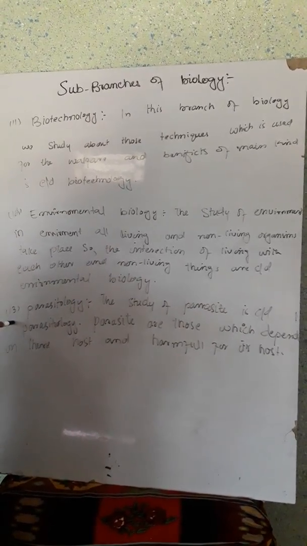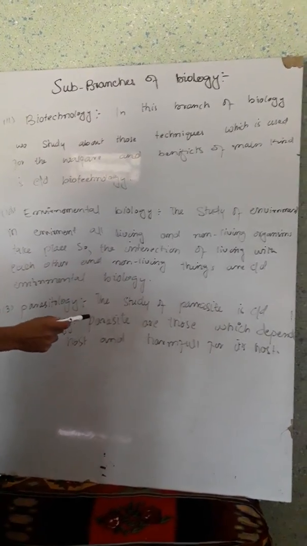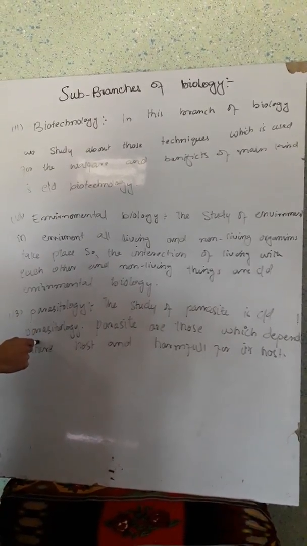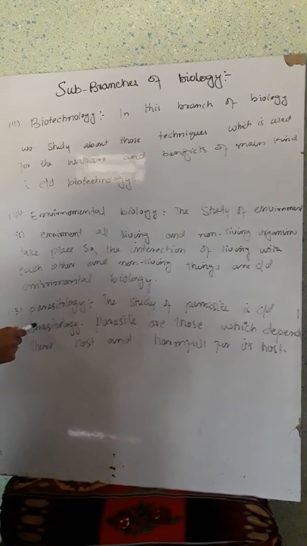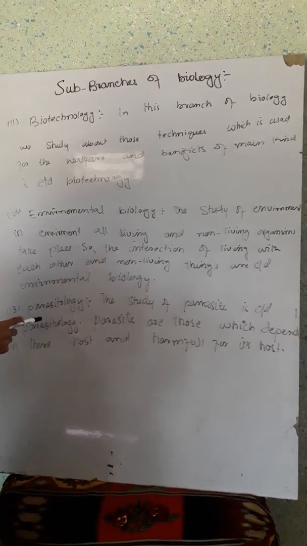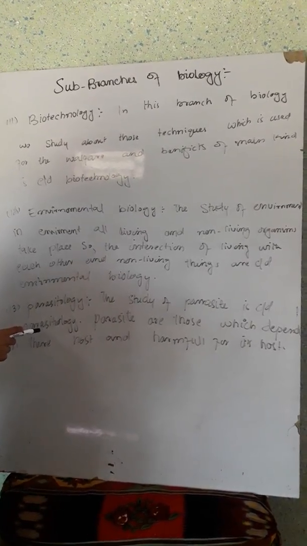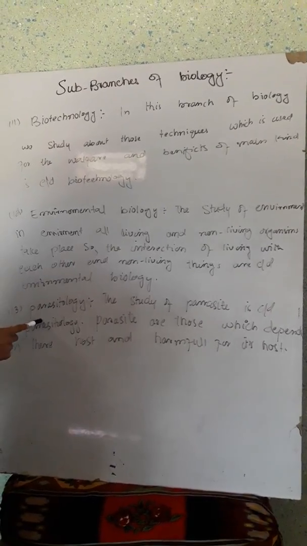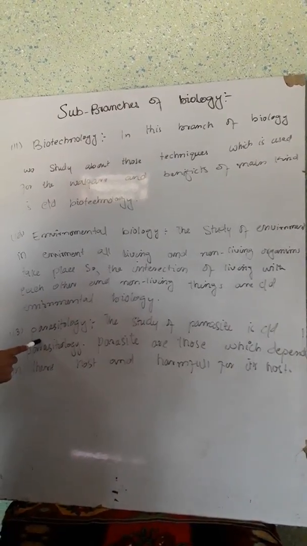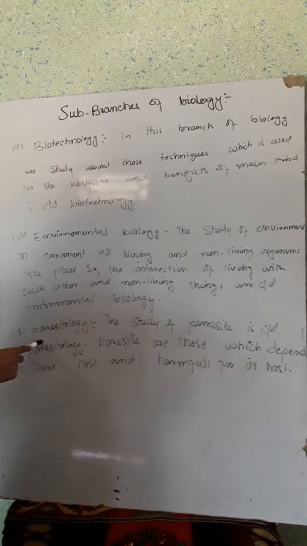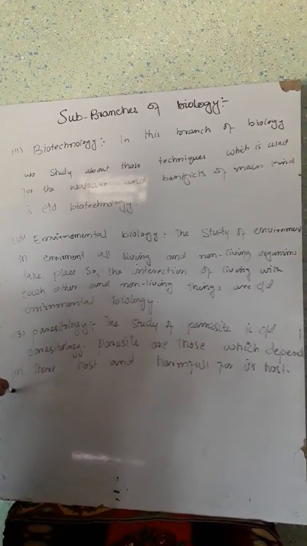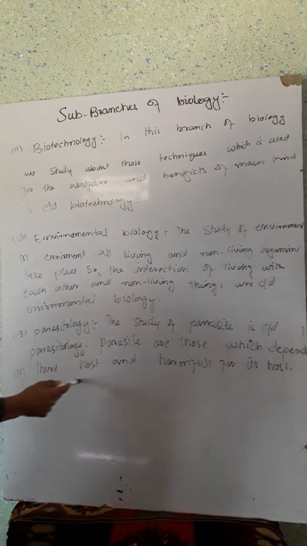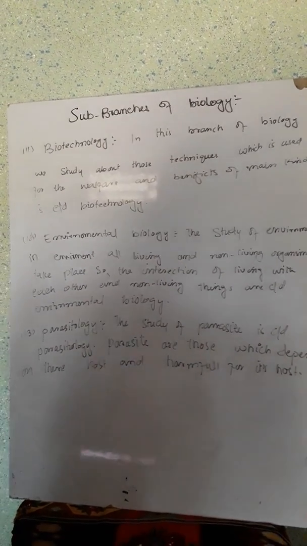The 13th sub-branch of biology is parasitology. The study of parasites is called parasitology, and all aspects of parasitism are also called parasitology. Parasites are those which depend on their host, take food from their host, and also harm their host. All of this is studied under this branch of biology, which is known as parasitology.